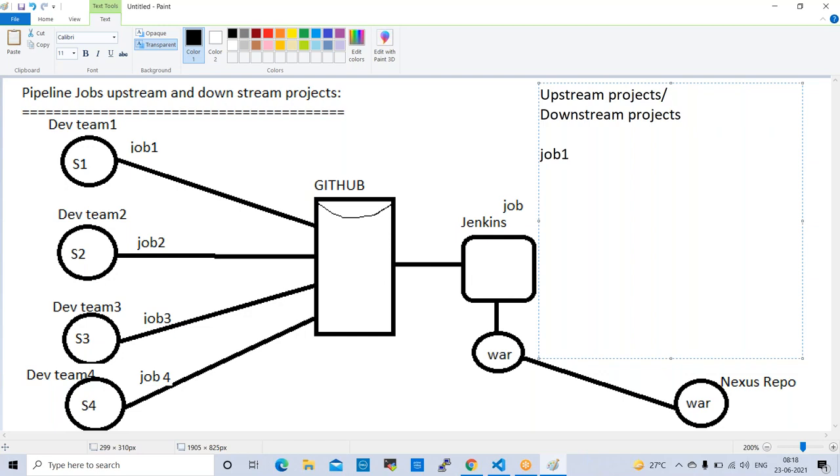Job 1 is a downstream project. Next, job 2. Why are we saying job 1 is a downstream project? Because under job 1 we'll have some jobs, like job 2. And job 2 is an up and downstream project.